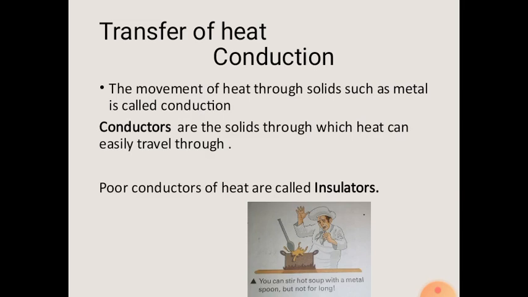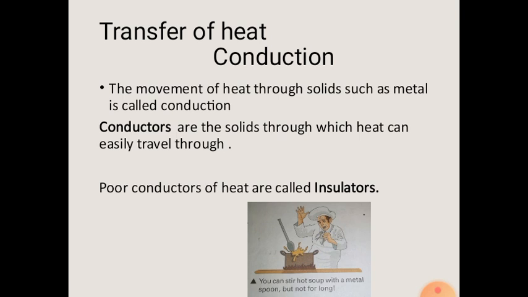Now, transfer of heat. Heat can be transferred from one place to another in three ways. Number one, conduction. Number two, convection. And number three, radiation. But we will discuss here only conduction. Okay, what is conduction? Conduction is the movement of heat through a solid such as metals.